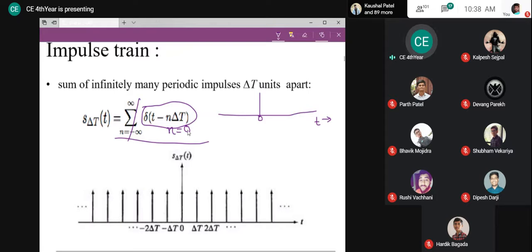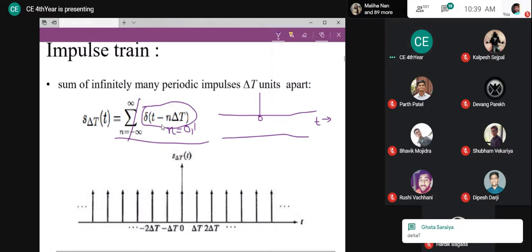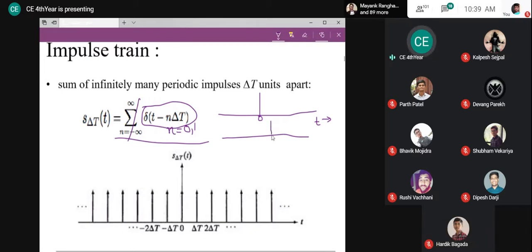Now suppose we take the value of n as 1. Where does this impulse exist? I am taking one more impulse where, if the n value is 1, there will be one more impulse. Where will it exist? Yes, it will exist at delta t.